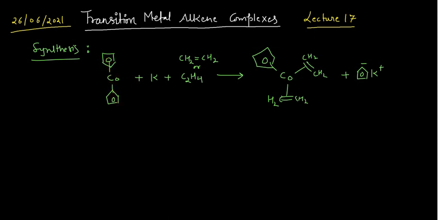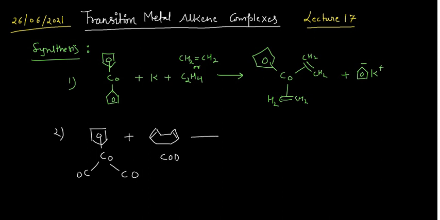Similarly you may have another example. This was synthesis number 1; now synthesis number 2. You have various kinds of reactions. Say for example you again have this complex: a 5-membered ring and cobalt connected with 2 carbonyls, and you react this with cyclooctadiene. You can draw the structure of the cyclooctadiene in that manner and put the double bonds here.